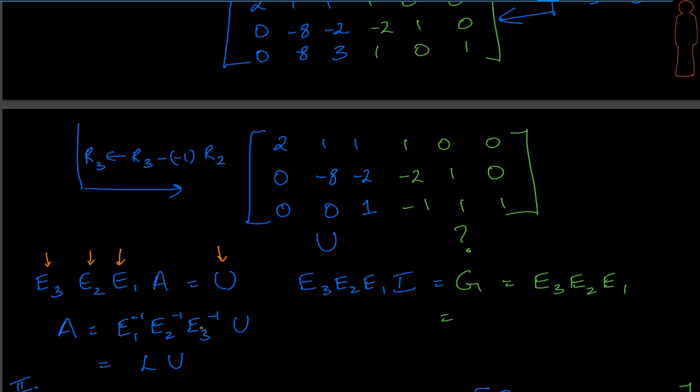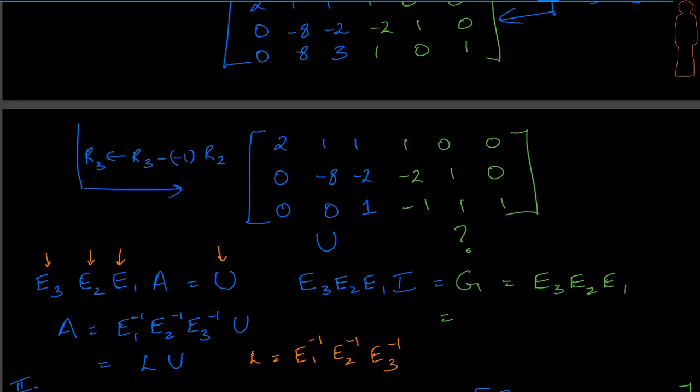See how we write E3 inverse, E2 inverse, E1 inverse in reverse, times U, right? And this is the term that we wrote down as L, right? Now let's see, is there a relation that we see here? Look at this, E1 inverse, E2 inverse, E3 inverse is equal to L, right? That's what we got. We said here L is equal to E1 inverse, E2 inverse, and E3 inverse.